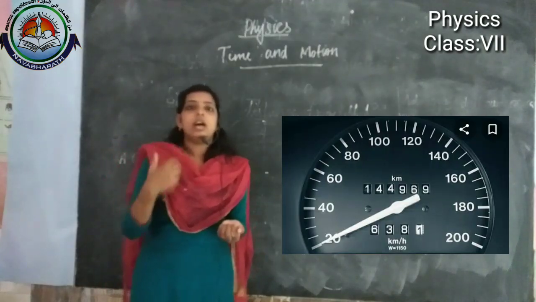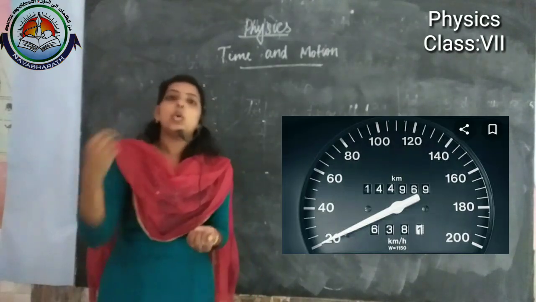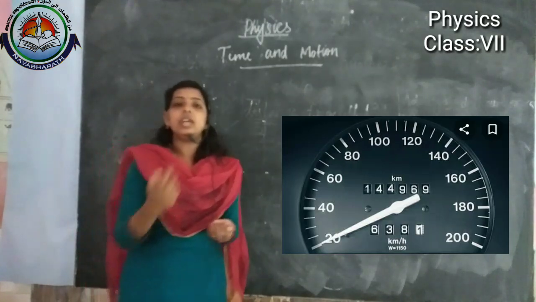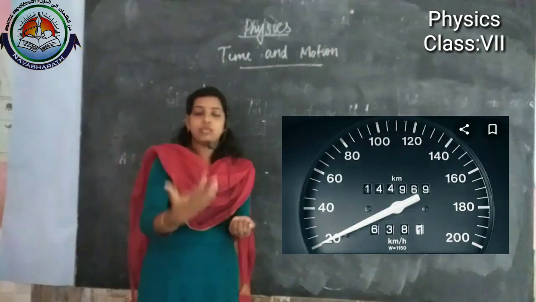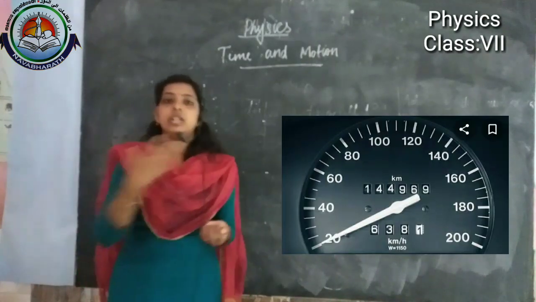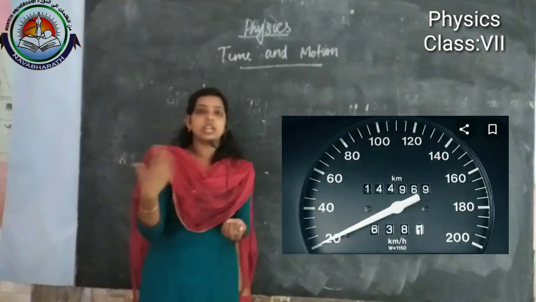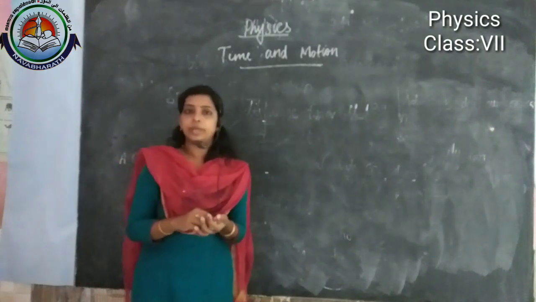Easily we can record it with the help of a speedometer. Then odometer is another device. It records the distance covered by the car for the journey, or how much distance the car covers. The distance covered by a car or any vehicle is recorded by the odometer.